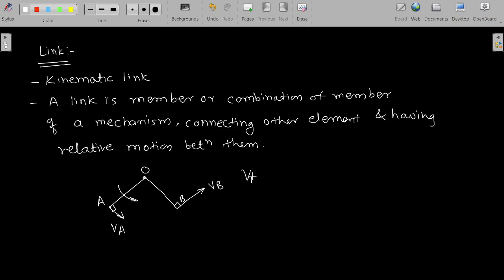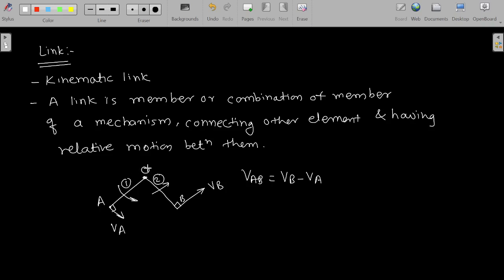The relative velocity of A with respect to B is nothing but VB minus VA. So if two links are having relative motion between them, it is known as a link. So a link is nothing but a member or a combination of members of a mechanism connecting other elements. So this is your first link which is connected to the second link with the help of some joint.